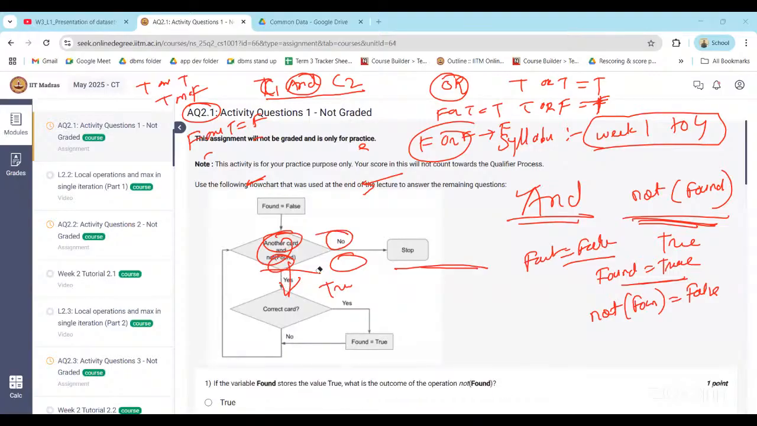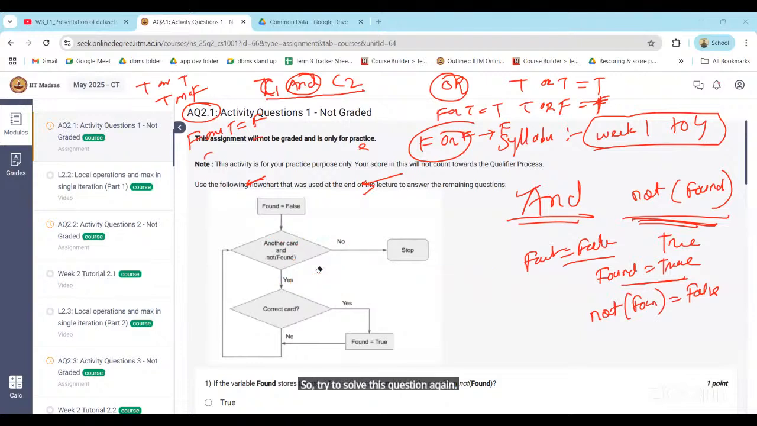So try to solve this question again. I hope this thing is clear to everyone. Any other doubt from 2.1? Sir, 2.9. Okay, 2.2. Any other doubt? 2.2. Anyone? We'll go one by one.